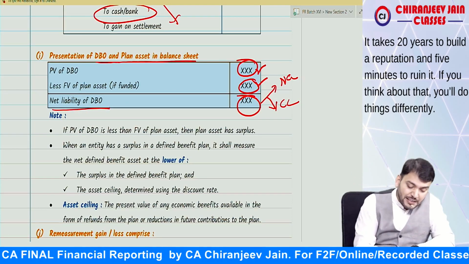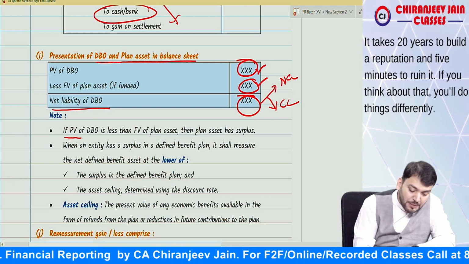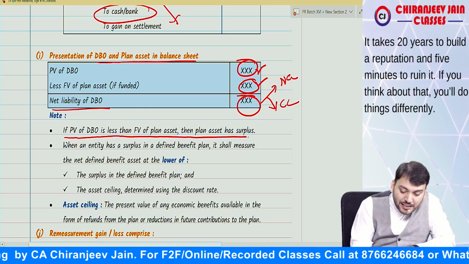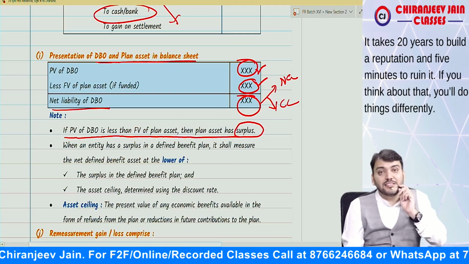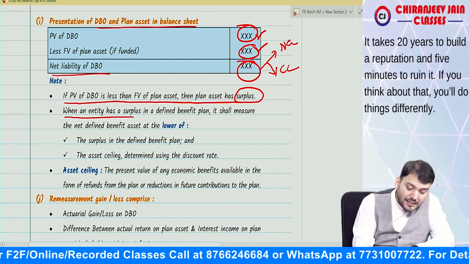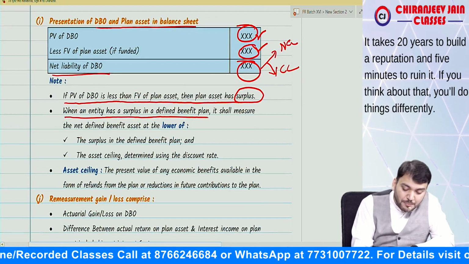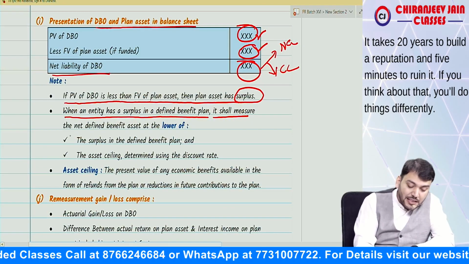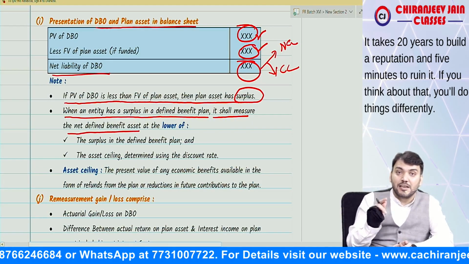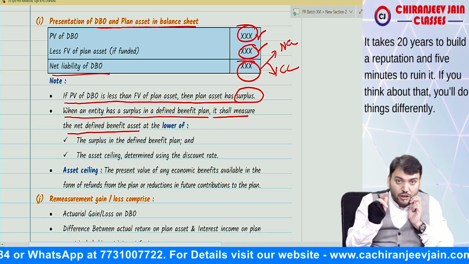Correct. Now what Ind AS 19 says: if the present value of DBO is less than fair value of plan asset, then plan asset has surplus. Yes, sir. Whenever an entity has a surplus in a defined benefit plan, it becomes a net defined benefit asset, not obligation.